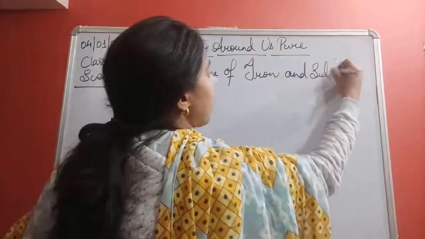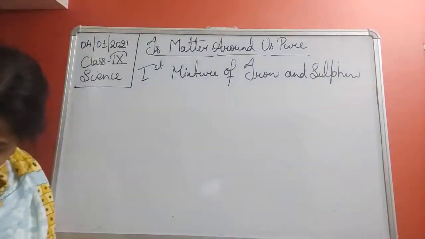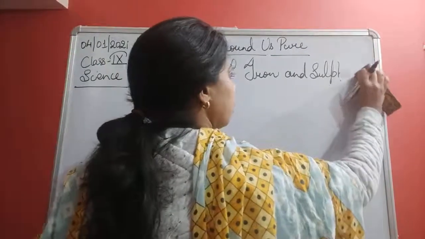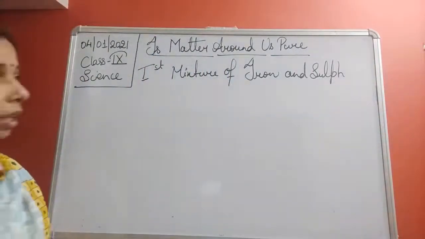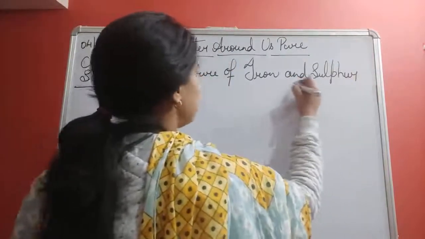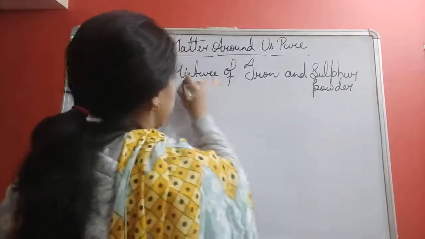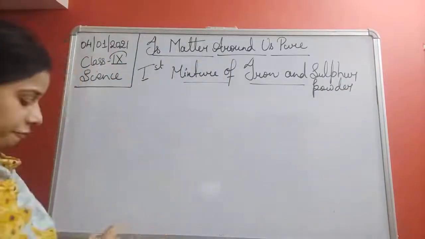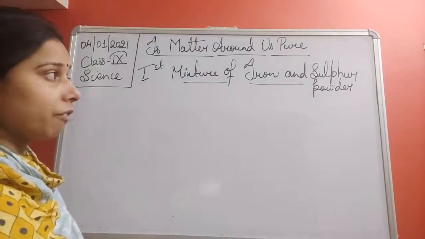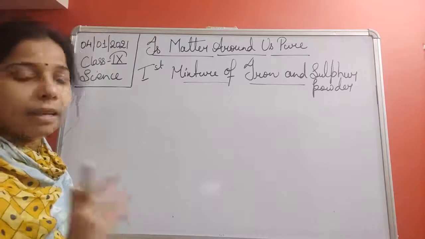Here we have taken sulfur powder and iron filings, you can see, students. This is the first case in which we have taken the iron filings and sulfur powder, and we are saying it is a mixture only of the iron and sulfur.